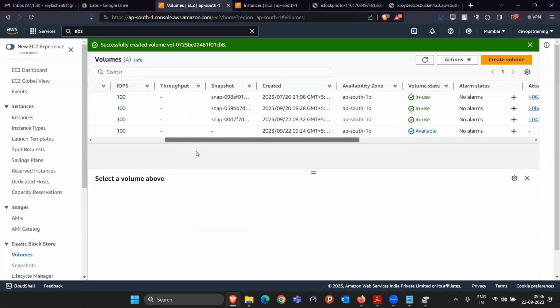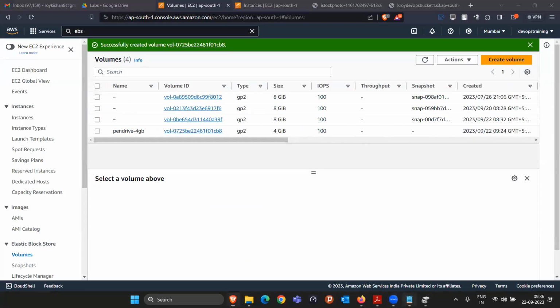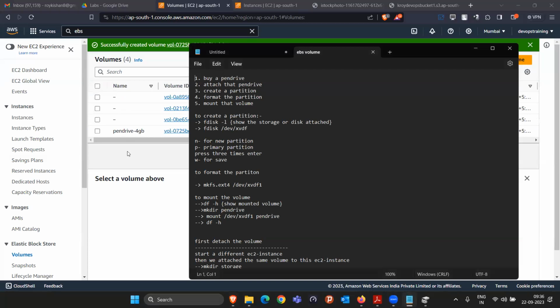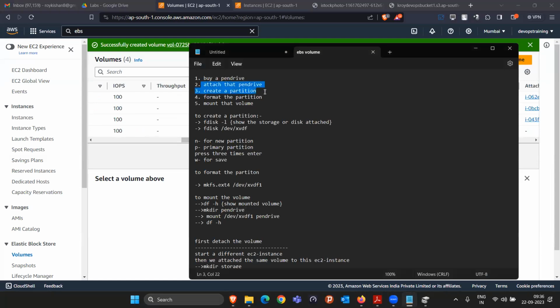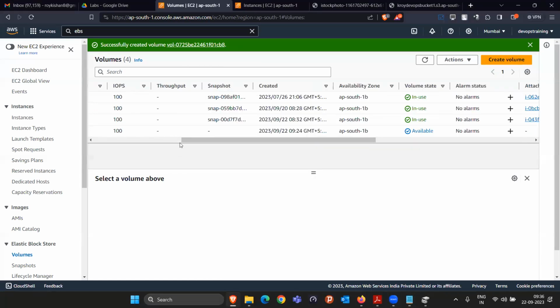So currently we have the pen drive available in the market, right? Which step did I do? I bought the pen drive. Okay, so buying the pen drive is done. Now what is the next thing we have to do? We have to attach this pen drive, right? You will be attaching this pen drive to your laptop.